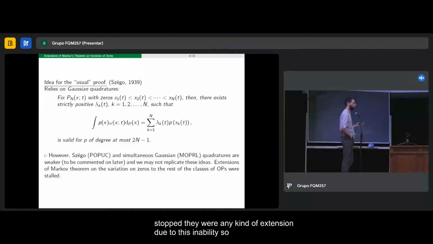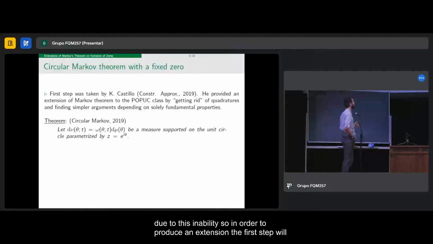So, in order to produce an extension, the first step was taken by Kenya, our dear Kenya, and he got rid of the quadrature and decided to try to obtain the same expression, but in a simpler way, setting aside the quadrature and finding a simpler argument that depended solely on the fundamental properties of the polynomial, mainly on the main definition, so that we are able to extrapolate them to the rest of the classes of polynomials.